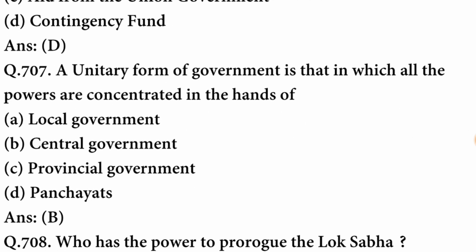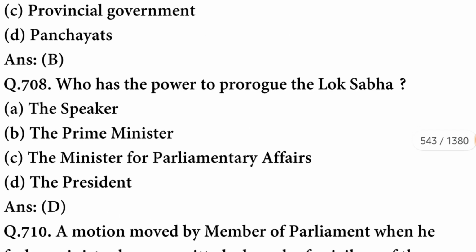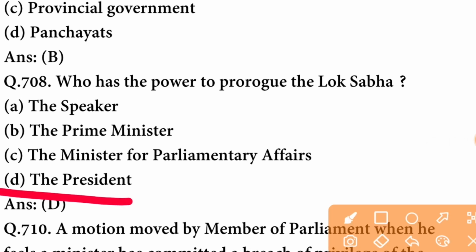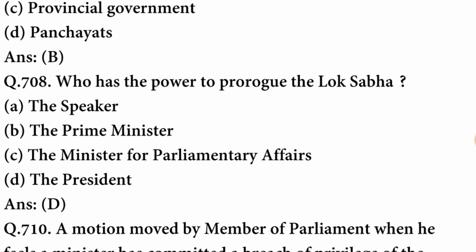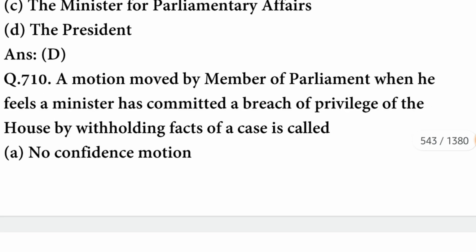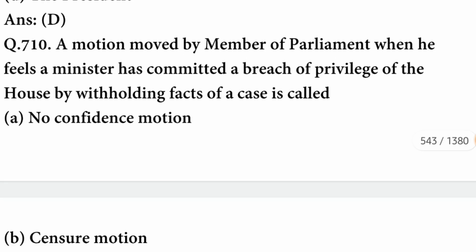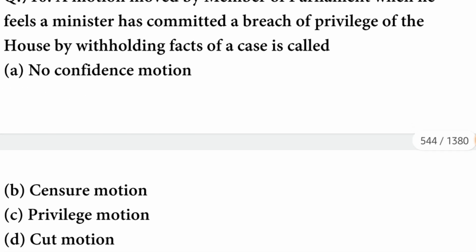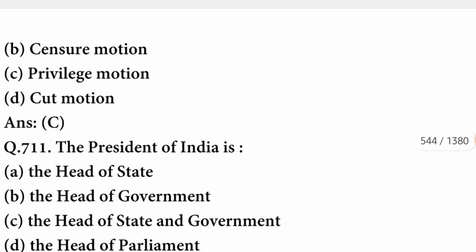A unitary form of government is that in which all the powers are concentrated in the hands of the central government. Who has the power to prorogue the Lok Sabha? The power to prorogue Lok Sabha is held by the President. A motion moved by a member of Parliament when he feels a minister has committed a breach of privilege of the House by withholding facts of a case is called a privilege motion.